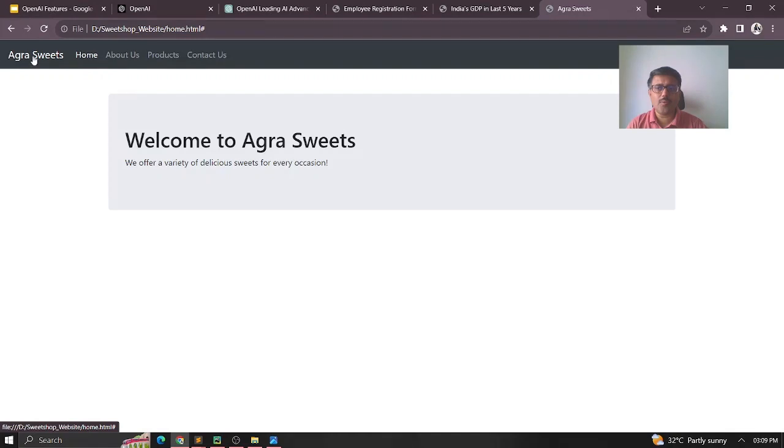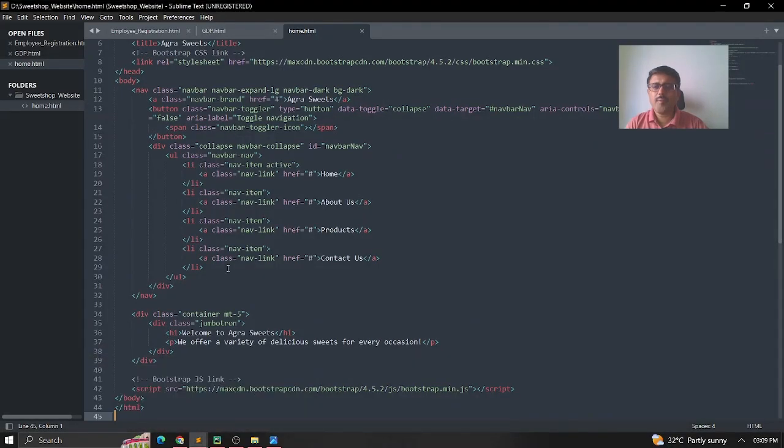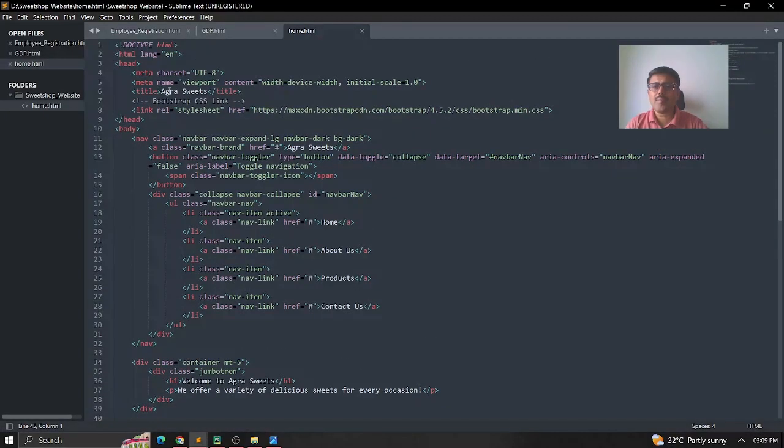Okay, this is my logo, where I can give the logo for it. Just study the code once, it will give you an idea. If you see here, this is the title, Agra Sweets. And here you have the Navbar brand. That's where you give the brand image. Currently it is empty, the empty link is given here, so you can give a suitable link. And I also gave home, about, products and contact. These do not have any link here.